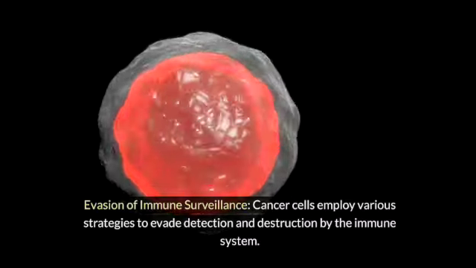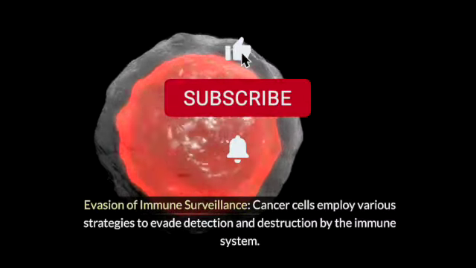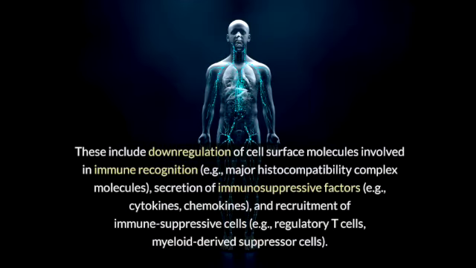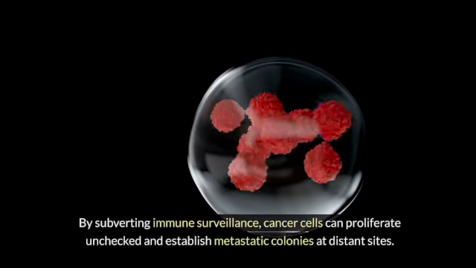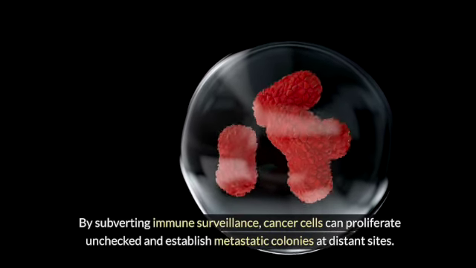Evasion of immune surveillance. Cancer cells employ various strategies to evade detection and destruction by the immune system. These include downregulation of cell surface molecules involved in immune recognition, e.g., major histocompatibility complex molecules, secretion of immunosuppressive factors, e.g., cytokines and chemokines, and recruitment of immune-suppressive cells, e.g., regulatory T cells and myeloid-derived suppressor cells. By subverting immune surveillance, cancer cells can proliferate unchecked and establish metastatic colonies at distant sites.